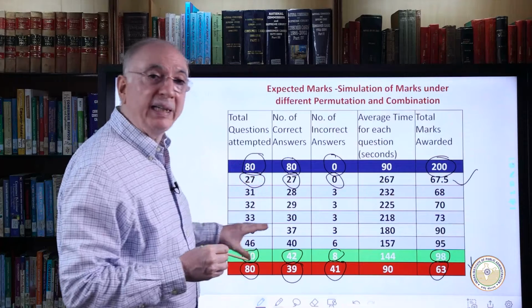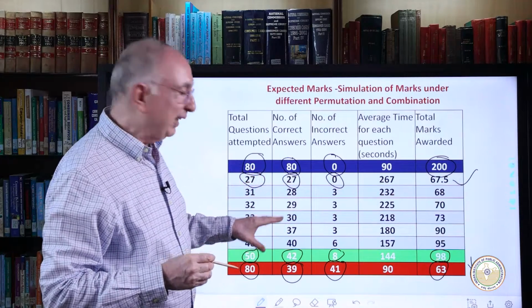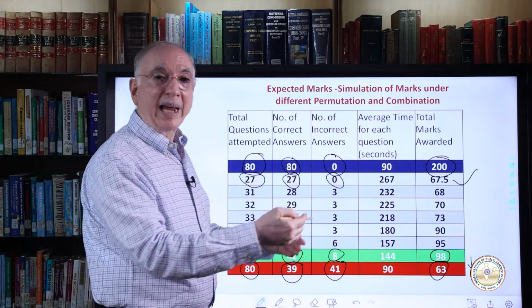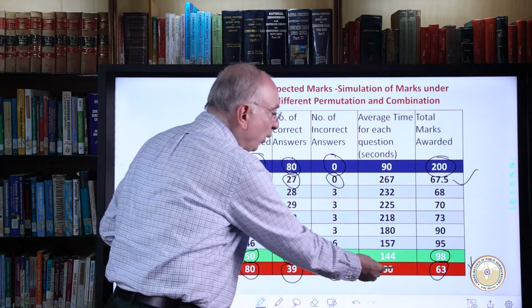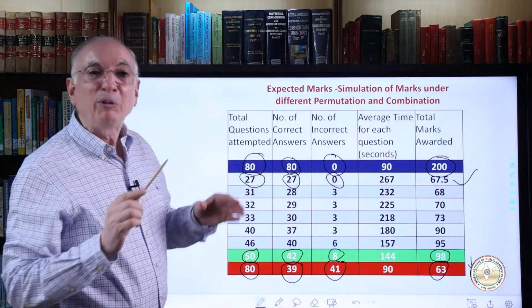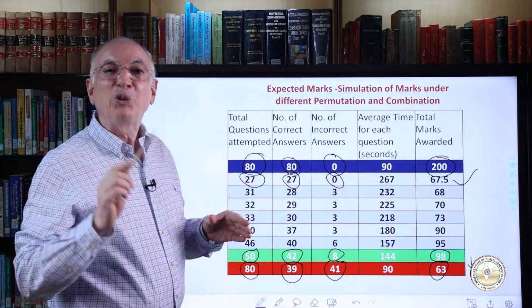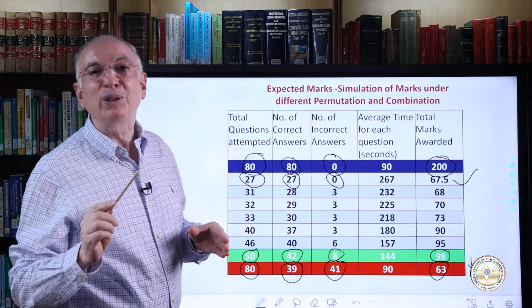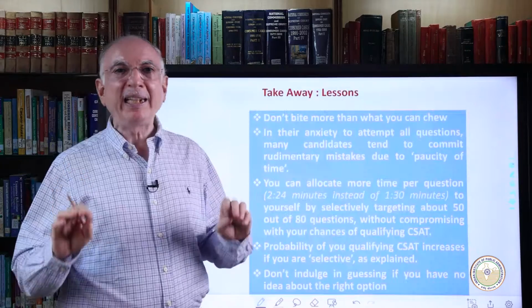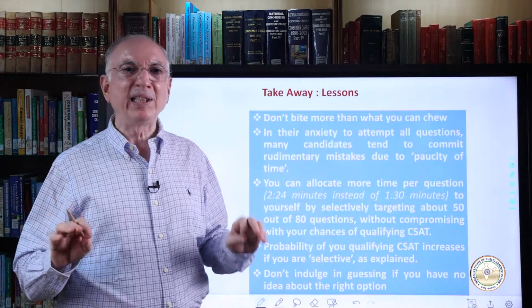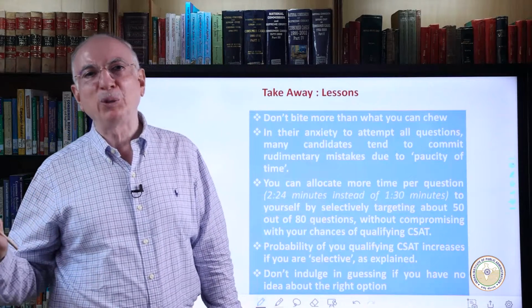When you are selectively solving 50 questions, you are giving more time to each question. When you are attempting all 80 questions, you get 1 minute 30 seconds. But when you are attempting 50 questions, you are giving 2 minutes 24 seconds each, and this way you can qualify. The key takeaway from this strategy is: do not bite off more than you can chew.